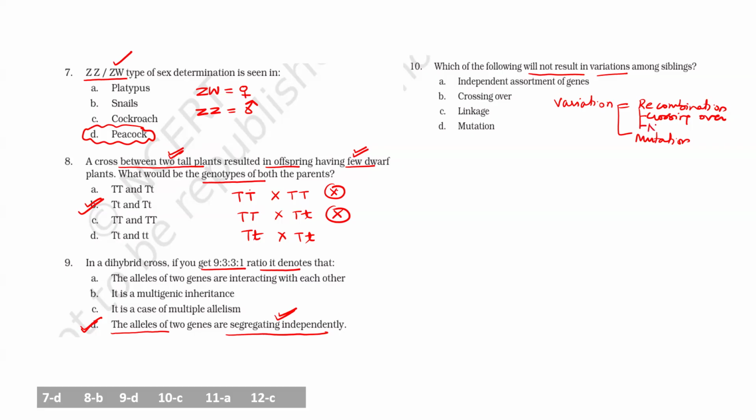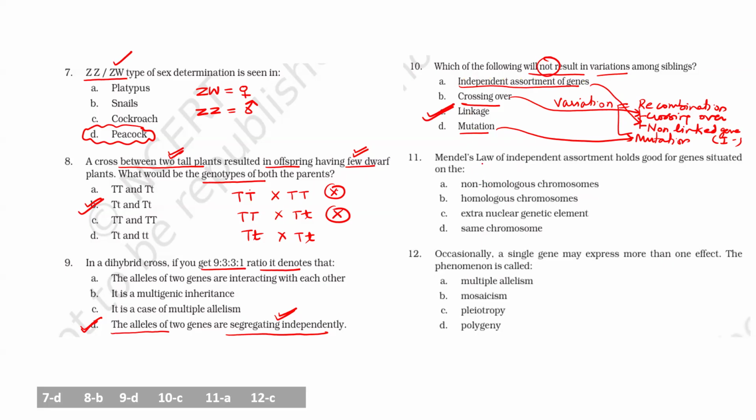Is it clear? So in case of non-linked genes also, we can say here independent assortment. So independent assortment means variation due to non-linked genes. Crossing over is variation due to linked genes. Mutation is a reason for variation. So what is the answer which is not resulting in variation? Answer is linkage. Linkage will not result in variation.